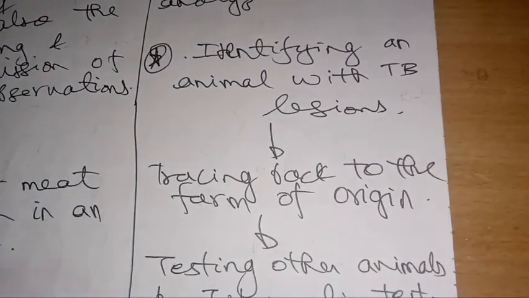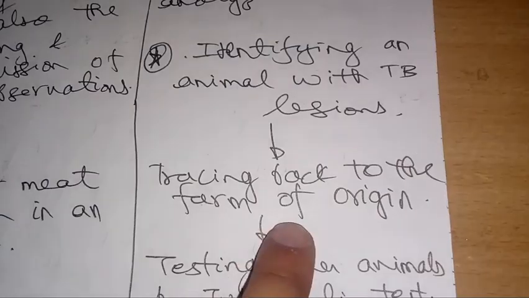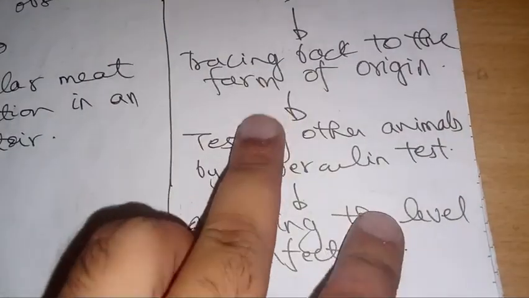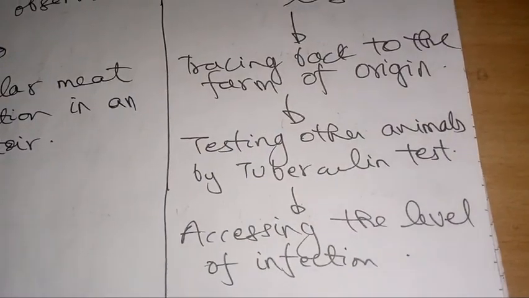Suppose that we identified an animal, say a cattle, which was roaming the streets, and we identified that that cattle was suffering from the lesions of TB. It was showing the signs, the symptoms of TB. Now what we did was we traced back the origin of that cattle, the farm from which the cattle had been left out or released.